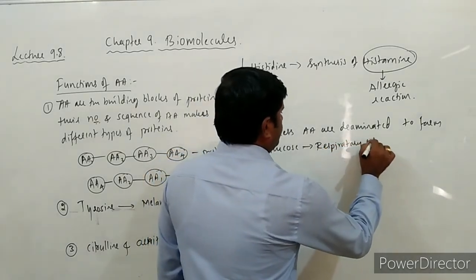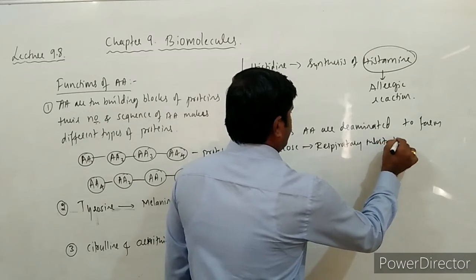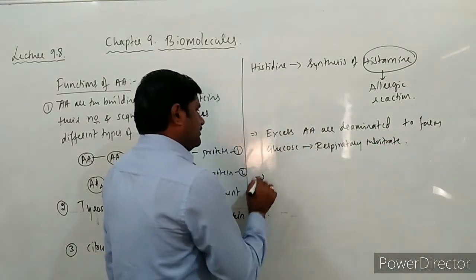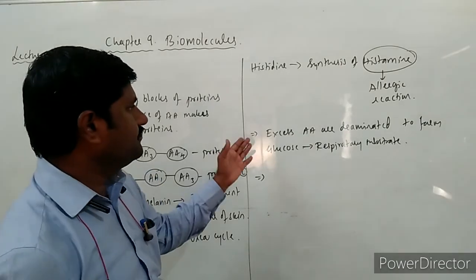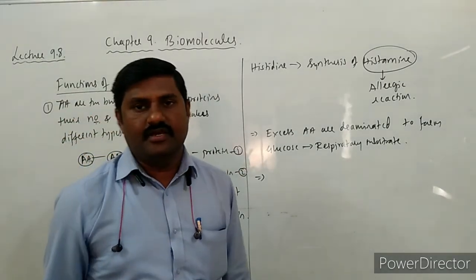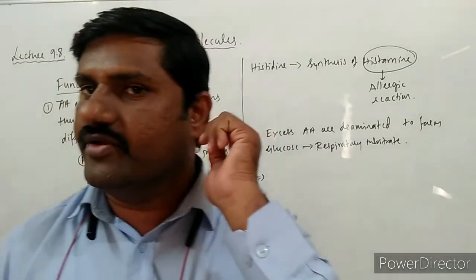This is also another function of amino acids.